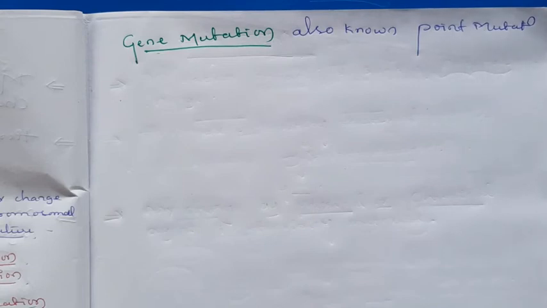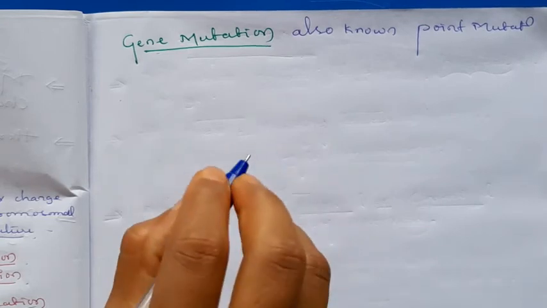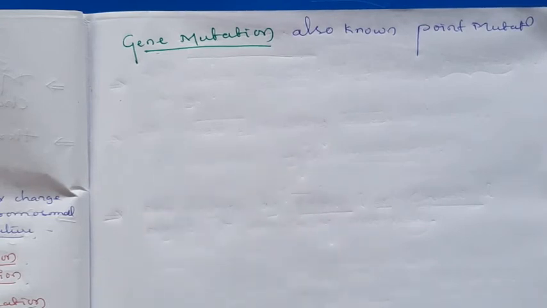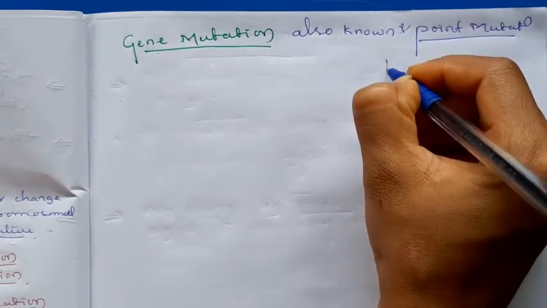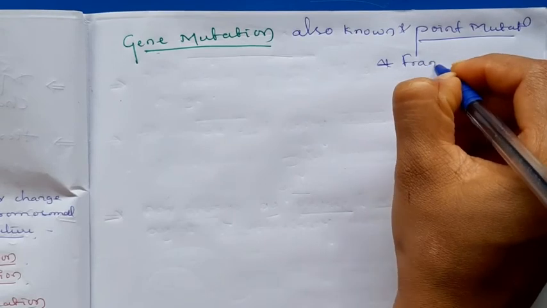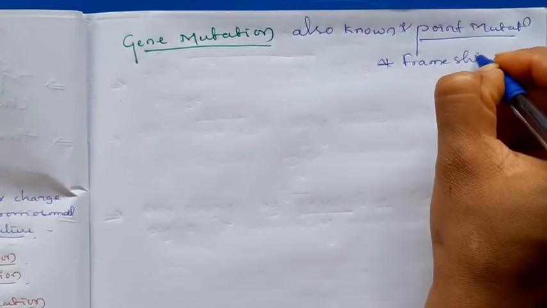Okay, in the gene mutation we can see the frame shift mutation also. Just remember the name frame shift mutation, which any changes in the gene also causes, along with point mutation. Here I will write frame shift.